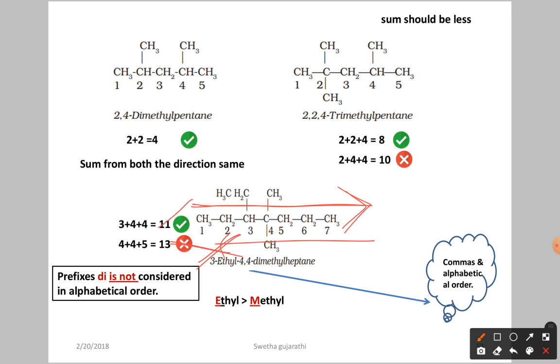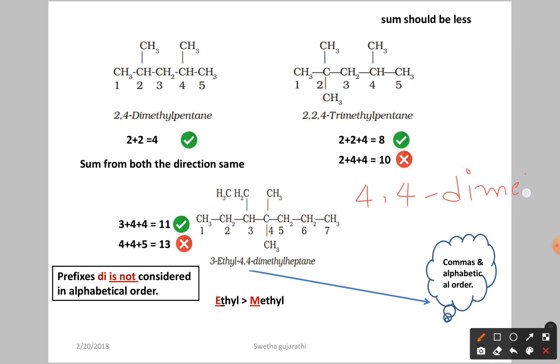Now let us write the name. What is the parent chain here? We have 7 carbon atoms, meaning heptane. The parent chain is done. Before the parent chain we have to give the numbering of the substituents, nothing but the branching. What are the substituents? First write the substituent names. At the fourth position we have dimethyl.